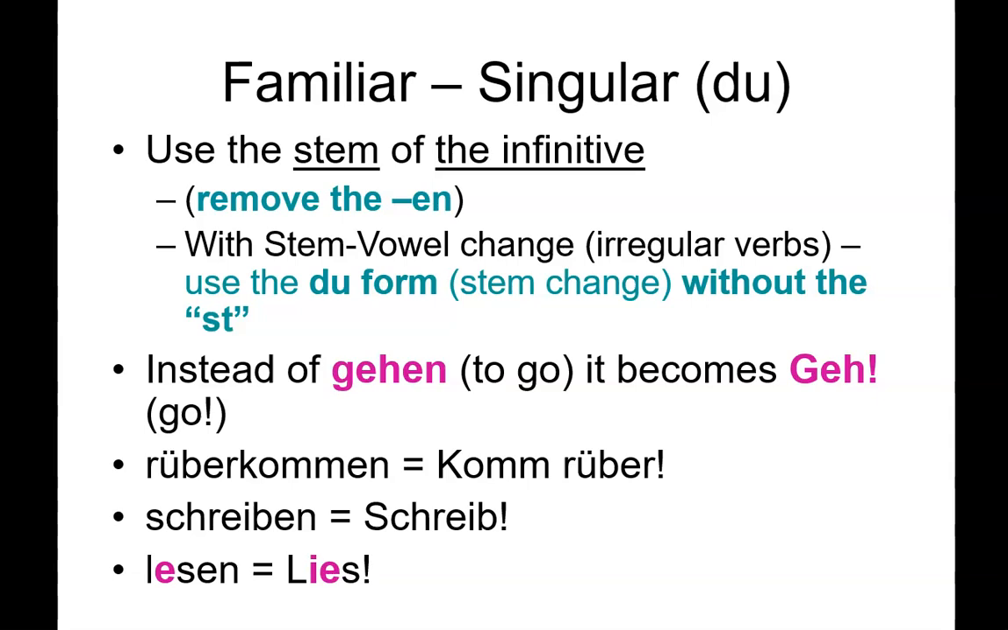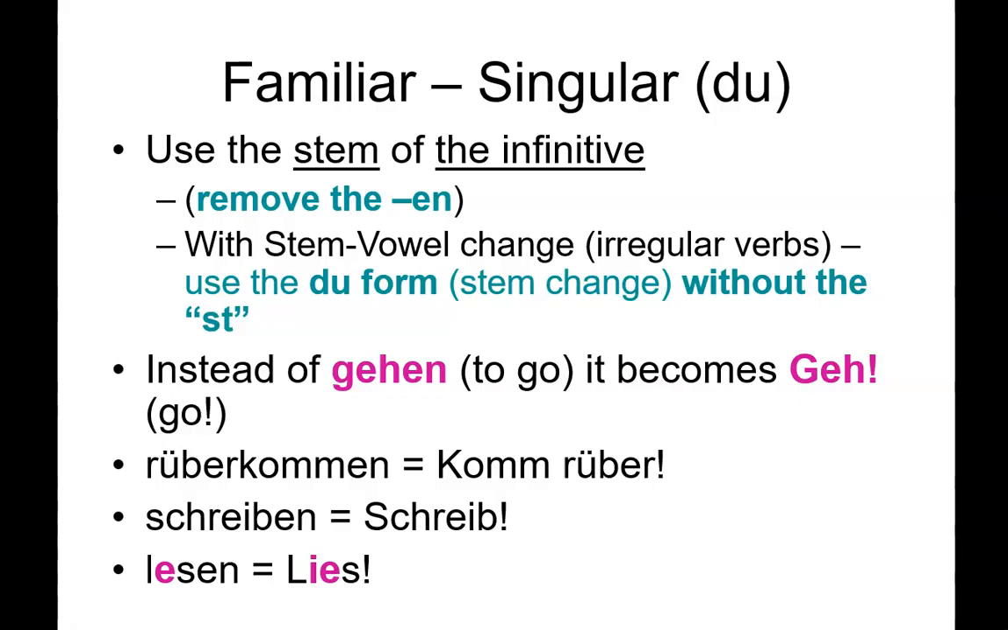So if we look at the infinitive gehen, which is to go, all we would do is remove the en and we would get ge, which means go. That's if we're talking to one person, like you go, you singular person on a first name basis, go, ge.